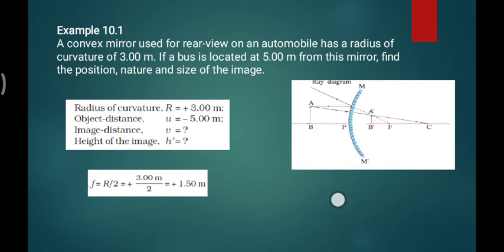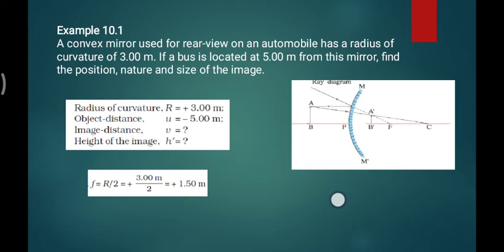Whenever you are calculating this example, you should first apply the Cartesian sign conventions. If you apply the sign conventions properly, you will definitely get the right answer, because the process of reaching the answer is very easy.